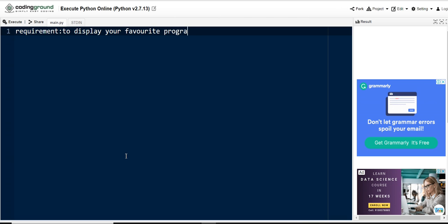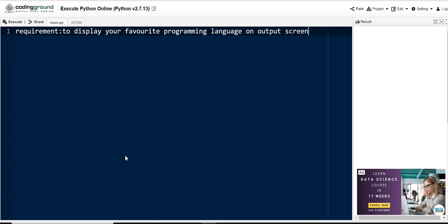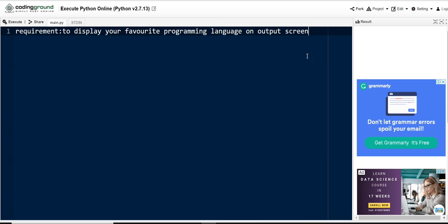Favorite programming language on output screen. For this we need to write the program, and here we are going to write it in Python. Let me keep this in a comment line so that the interpreter will not execute this line, otherwise it will raise an error. This is a single line comment, so I am keeping a hash symbol.